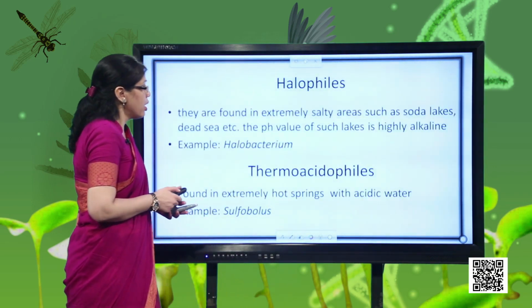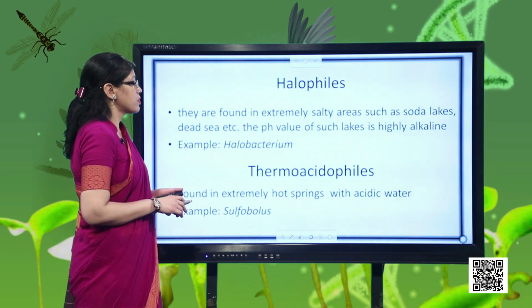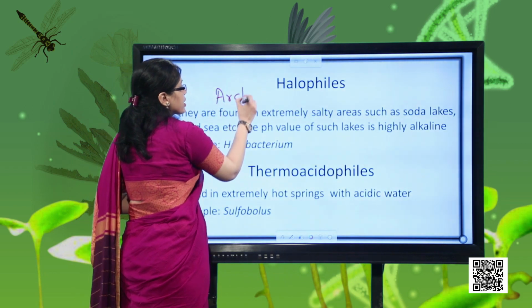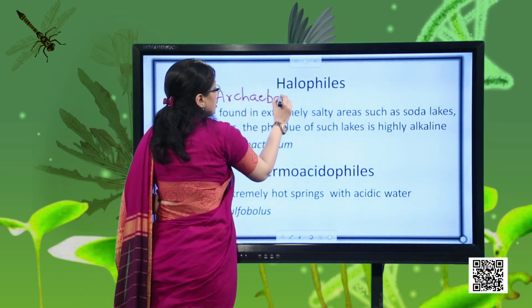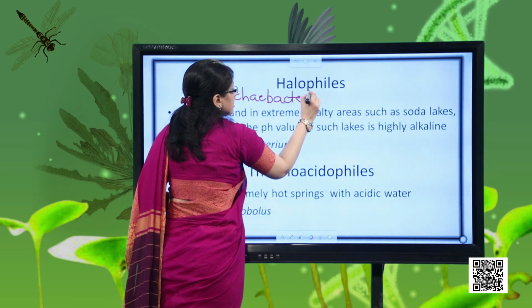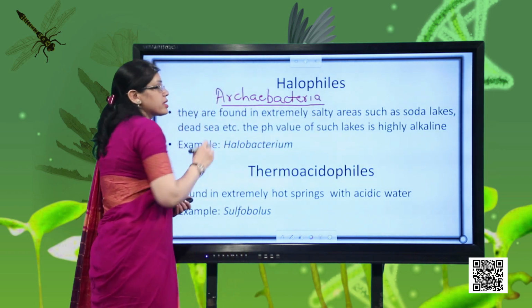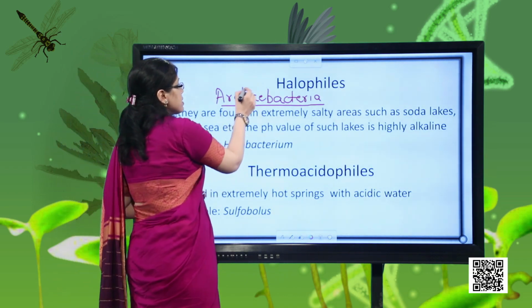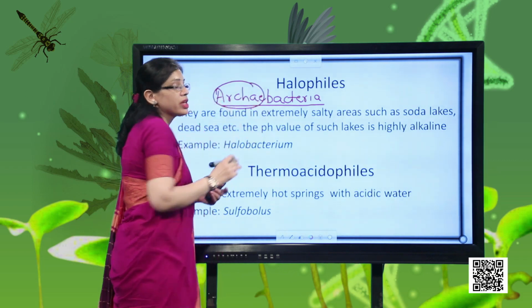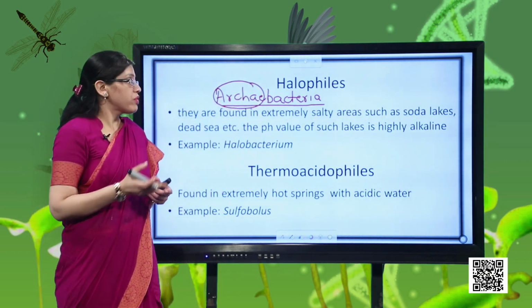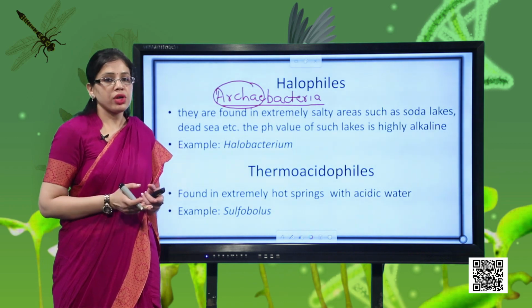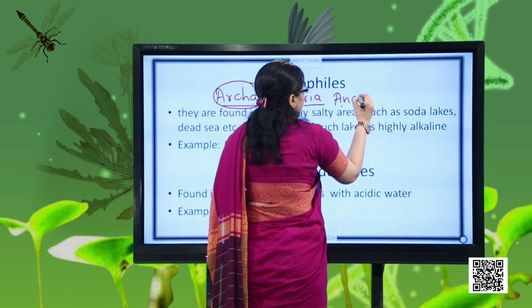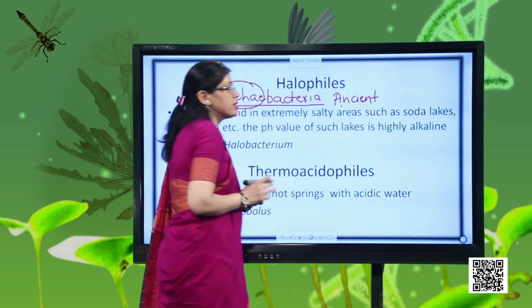Okay. Then we have to discuss about Archaebacteria. Actually, the first group, we have already discussed that bacteria can be classified into 3 groups. The first group that we have to discuss, that is the Archaebacteria. This Archaebacteria is divided into 3 further subcategories, and let's first understand the meaning of the term archae. Whenever we are listening any new term, we should get familiarized with its meaning so that it's easier for us to understand. Archae word stands for ancient. Okay. So any bacteria which is ancient can be placed in this category.